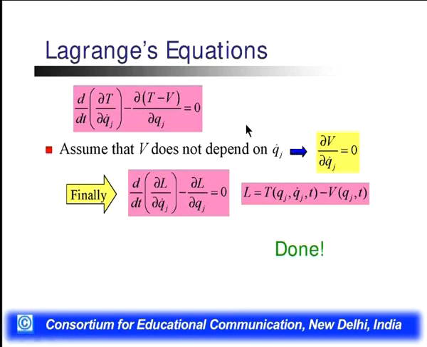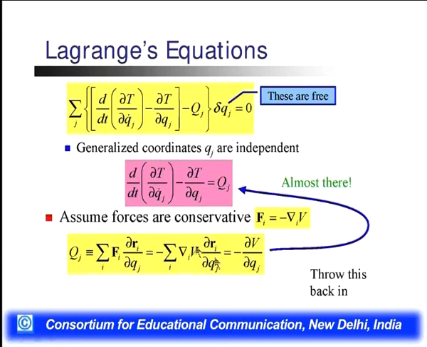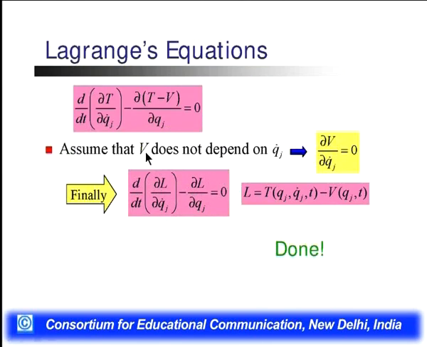What is Qj dot? Qj dot is a derivative of generalized coordinate. Here we don't have any Q dot, so the potential of particles does not depend upon the generalized velocity. So we can write del V by del Qj dot is equal to 0.